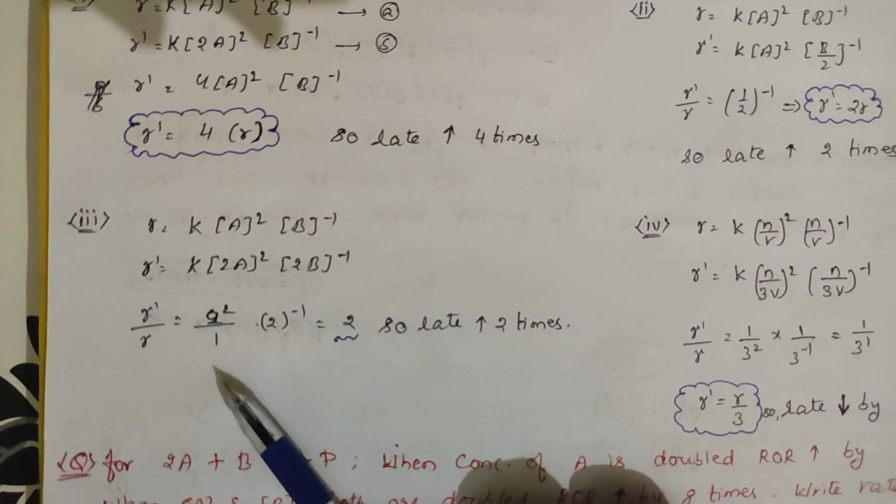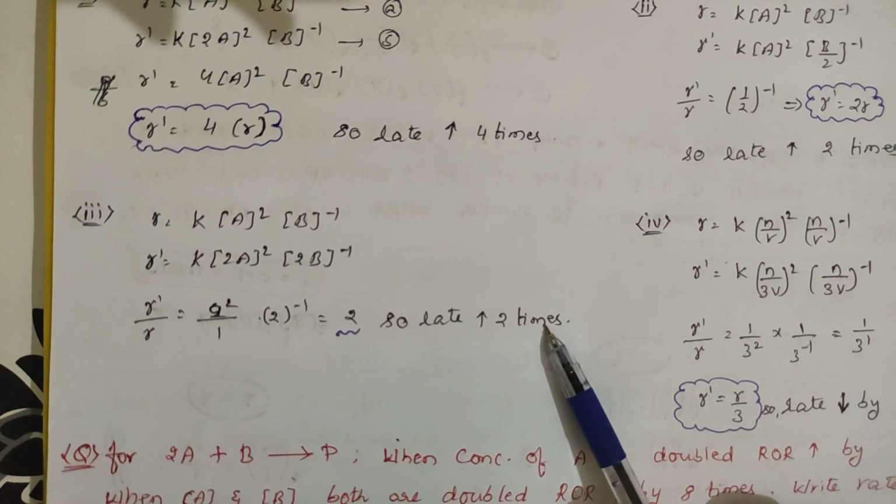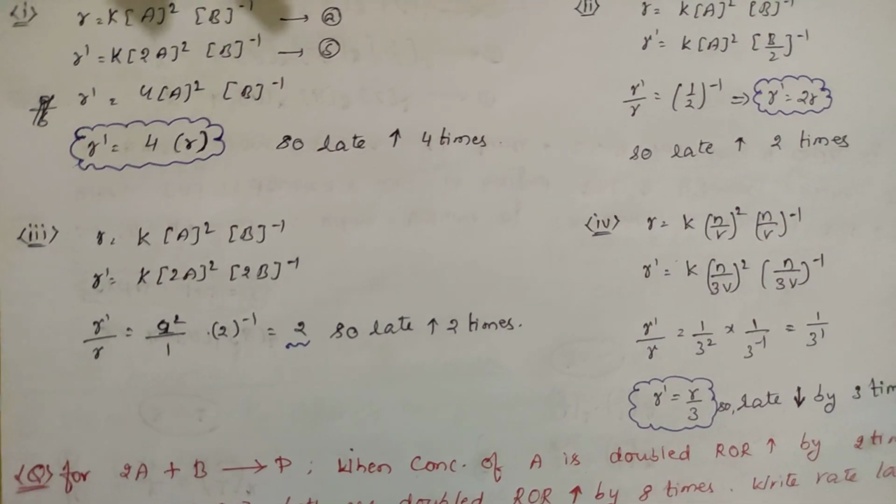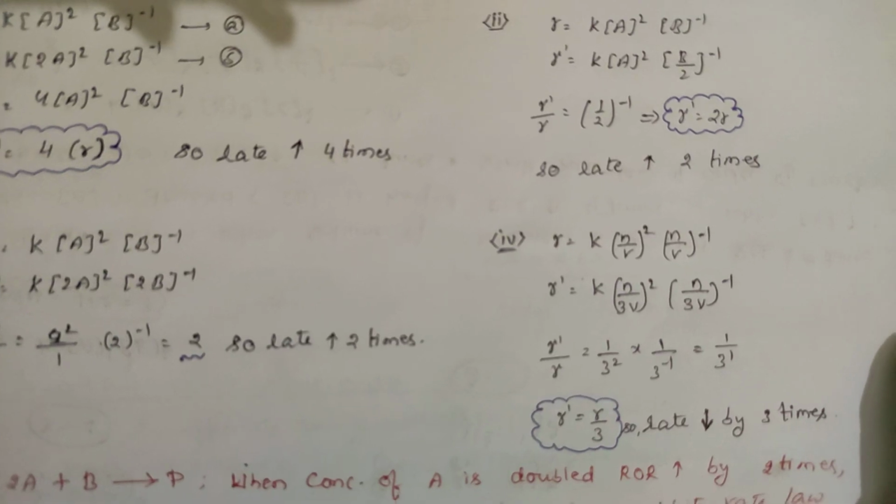So 2 will be cancelled. So it will be 2. So the rate increases by 2 times. See students, take your pen and keep it on the paper and try to solve the questions. Then only you will be getting it.